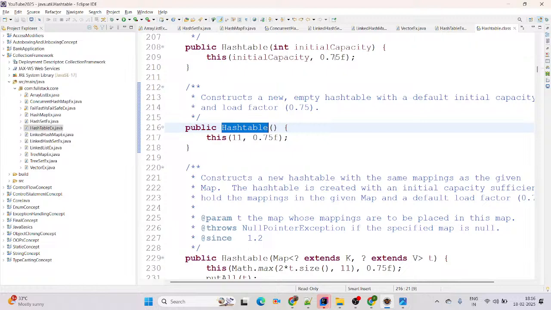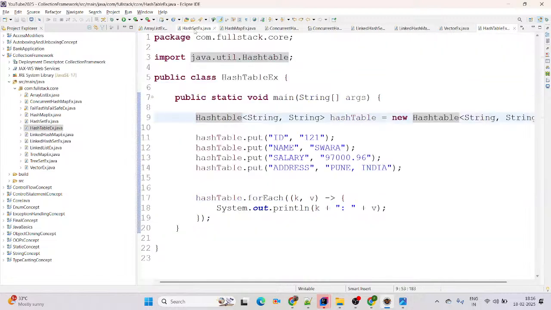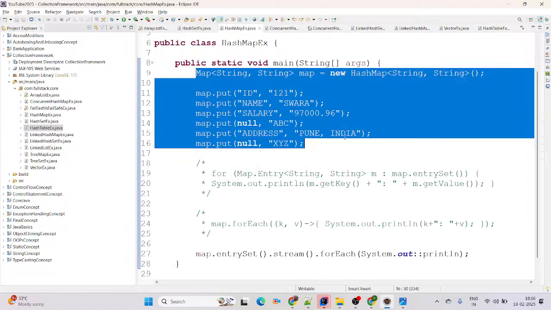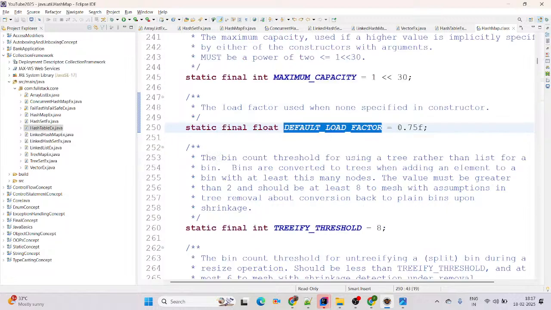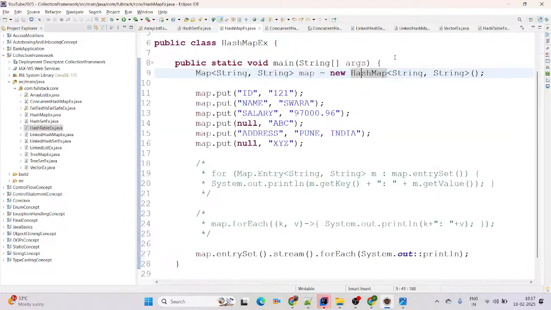And what is the default load factor available there? 0.75, you can simply say. If you want to check, same for HashMap as well. You can simply open the HashMap internal implementation and you will be able to see the load factor. What is the default load factor available there? Simply check, here it is 0.75. This is a floating point value. For HashMap, the default load factor is 0.75.